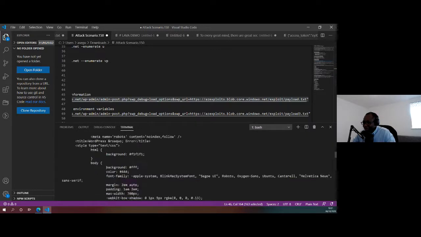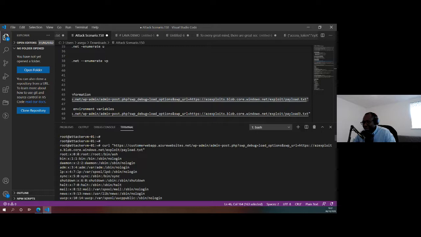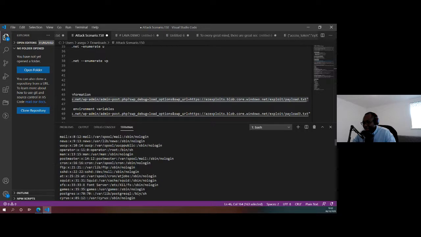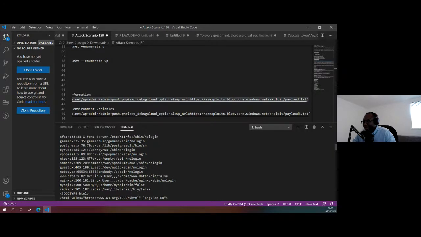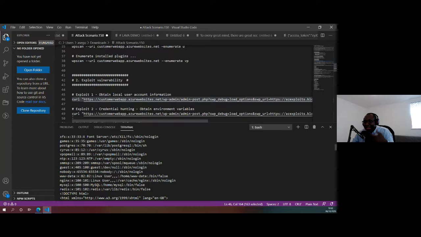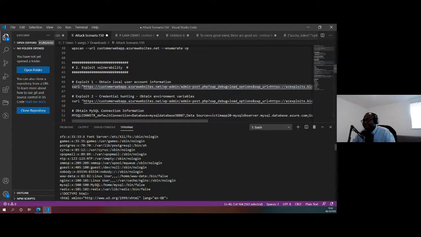Now it throws out a bunch of information, but the main thing we have here is information about the local identities on that system. So you can see that we've been able to obtain this, right? But let's take this further. Because we know that this is running an Azure App Service environment, we can try to identify what other information we can exploit from that. So what we're going to do is try to dump out the environment variables of this.